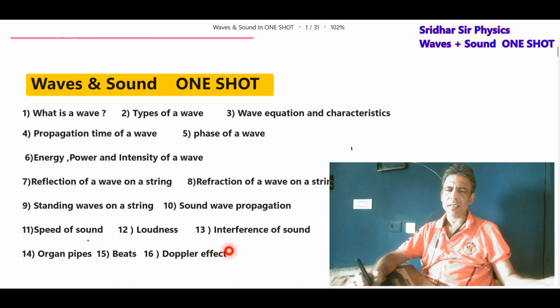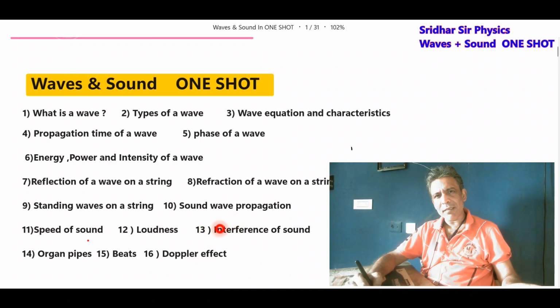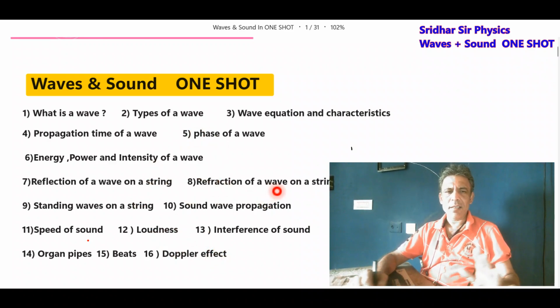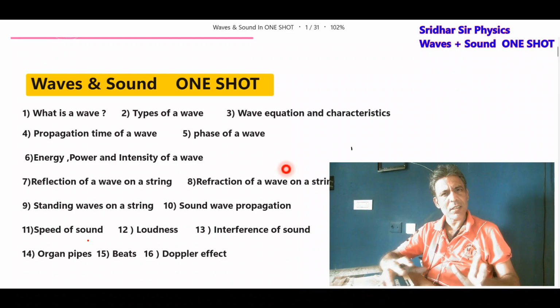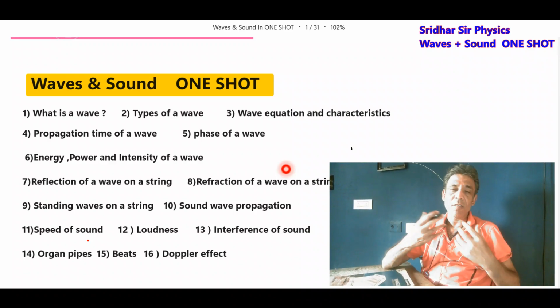Then Doppler effect. Whenever there is a relative motion between the source and observer, the measured frequency will be slightly different than the actual frequency. That's called the apparent frequency. All cases we have discussed. So that's the general idea, a very lengthy chapter, a lot of content and a lot of formulas you have to remember.